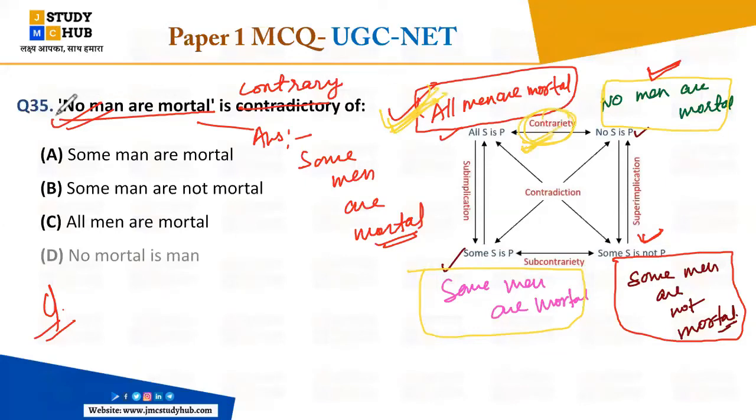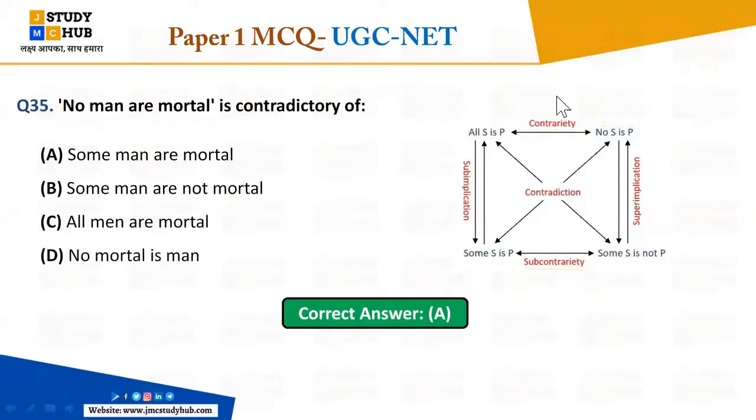And here what was the question asked? No men are mortal. From this question, the answer in contrary will be this. Contrary is always face to face, the parallel. Sub contrary is also face to face. Okay, so you have to keep this in mind. So now I think the concept is very much easy and it is clear to you, right? So the answer here is A.